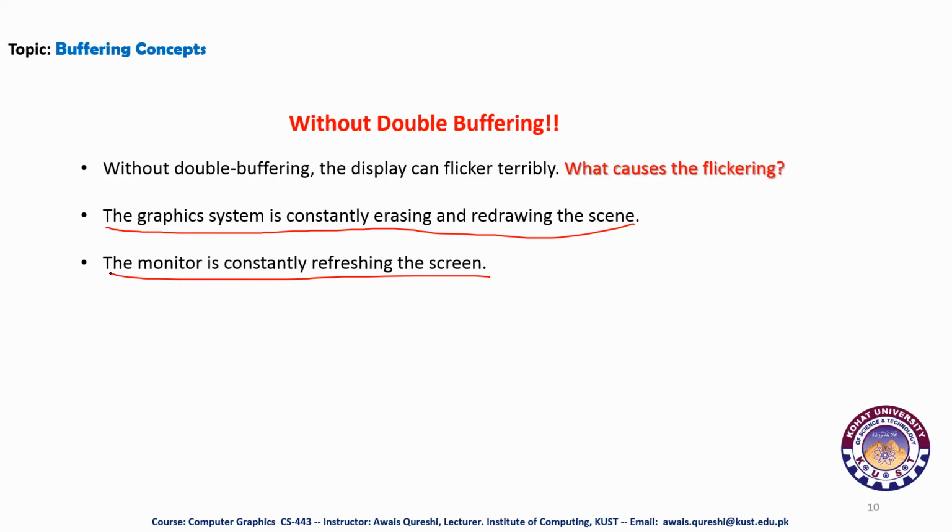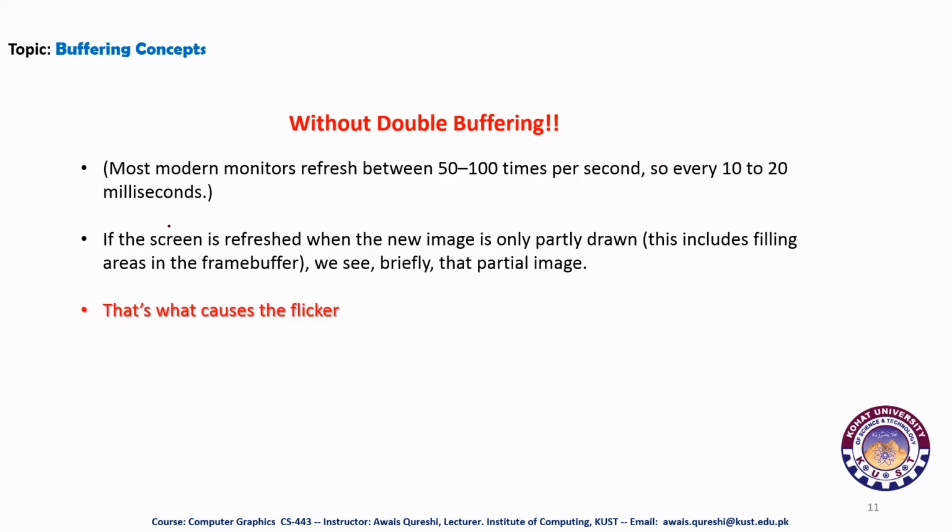Most modern monitors refresh between 50 to 100 times per second, so every 10 to 20 milliseconds. If the screen is refreshed when the new image is only partly drawn, this includes filling areas in the frame buffer. We see briefly that partial image on the previous screen, and that causes the flicker.